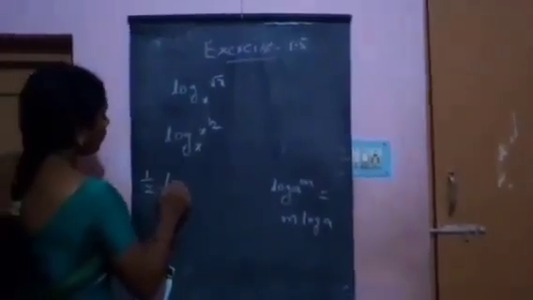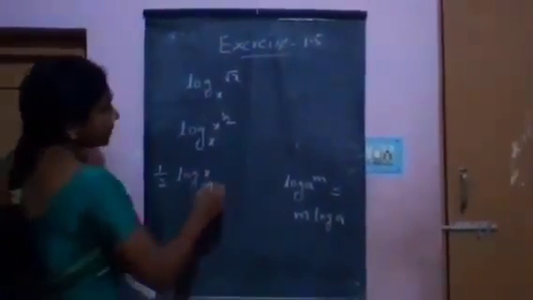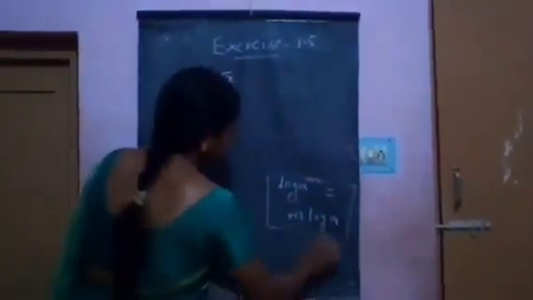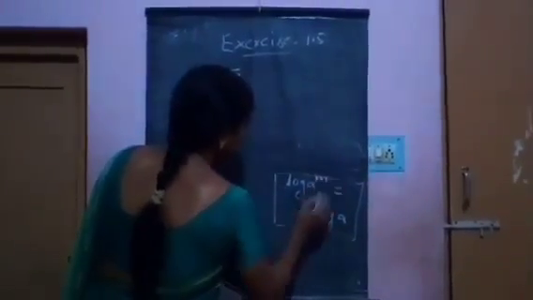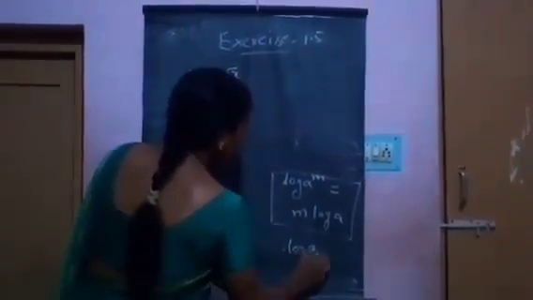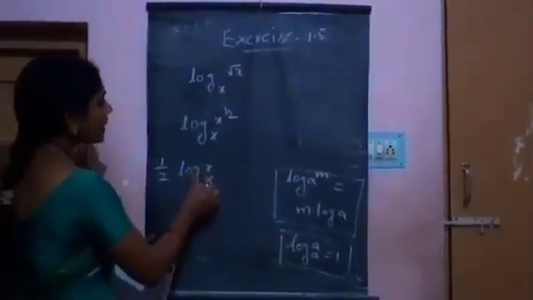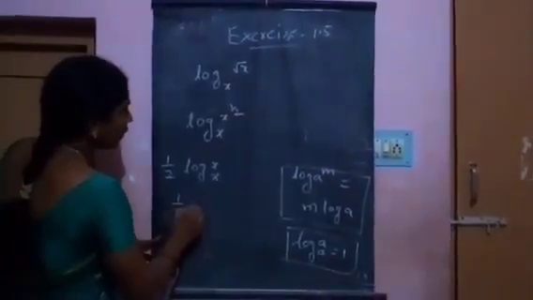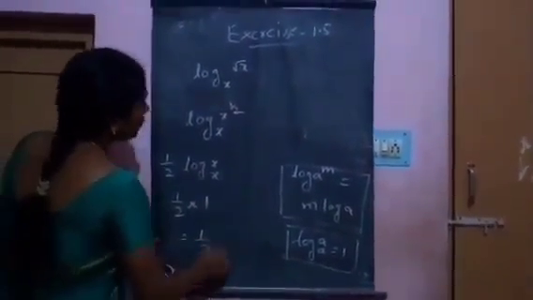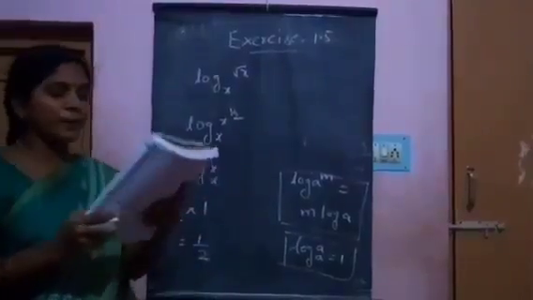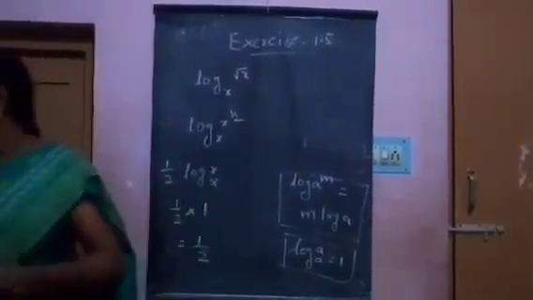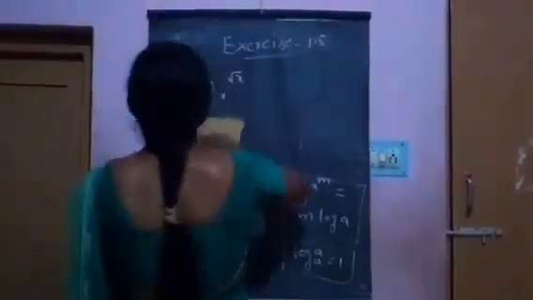Using the formula log a power m equals m log a, this is 1 by 2 log x base x. Log a base a equals 1, so log x base x has value 1. So 1 by 2 into 1, that is 1 by 2. The remaining problems you practice.